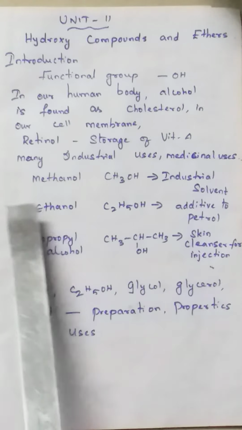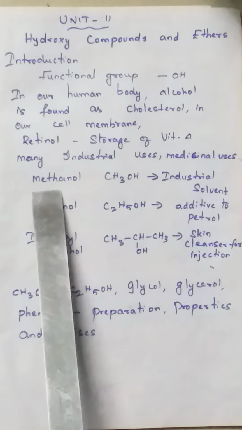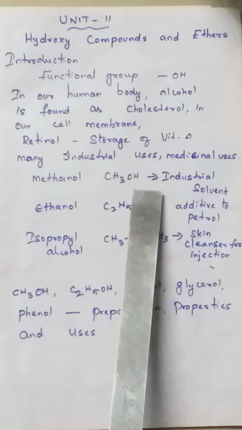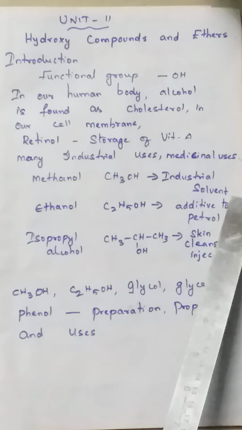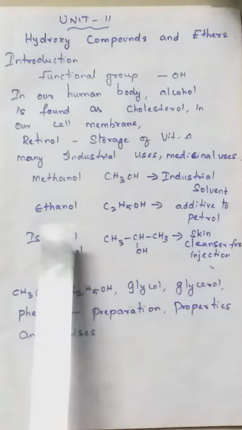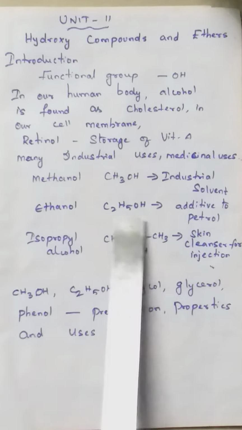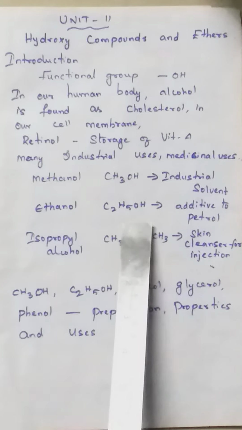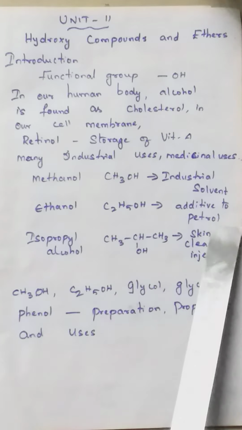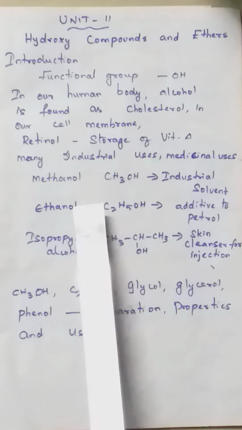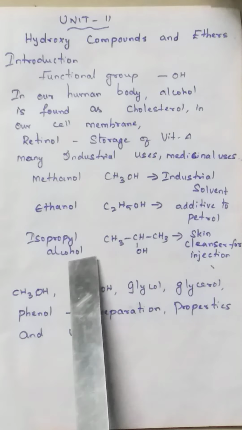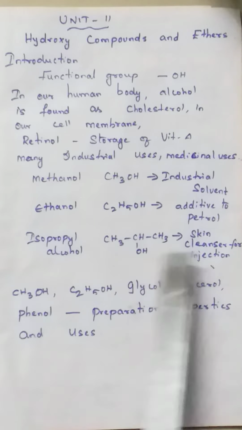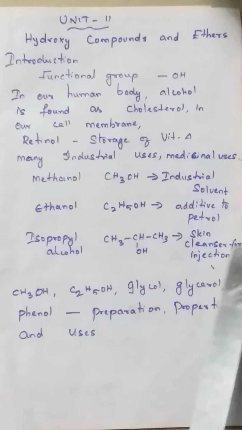For example, methanol, that is methyl alcohol, CH3OH, is used as an industrial solvent. That means for dissolving many organic compounds, methanol is used as a solvent. Second, ethanol, C2H5OH, that is ethyl alcohol, is an additive to petrol. That means along with petrol, ethanol is also used as a fuel. Third, isopropyl alcohol or 2-propanol is used as a skin cleanser for injection.